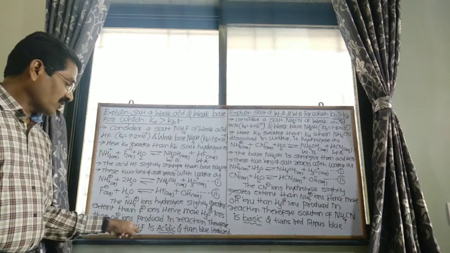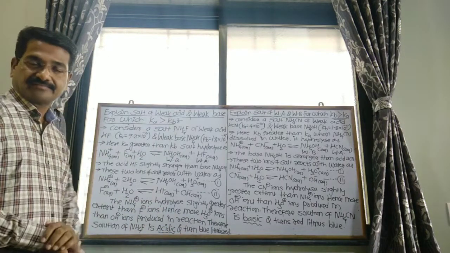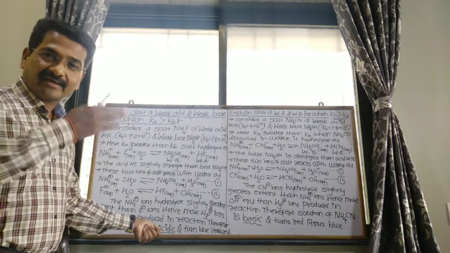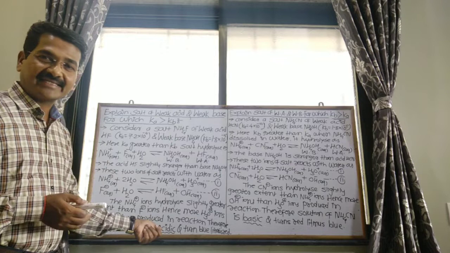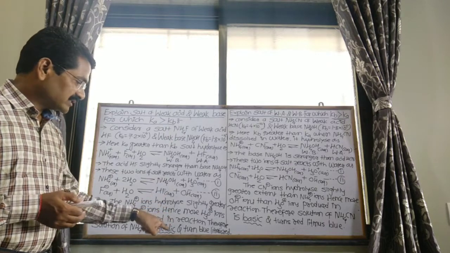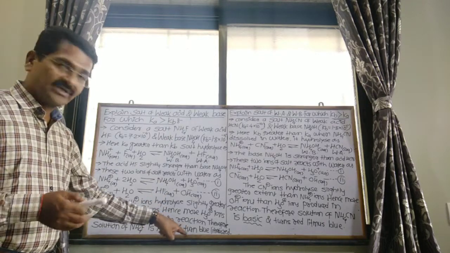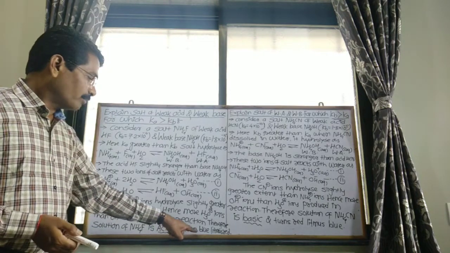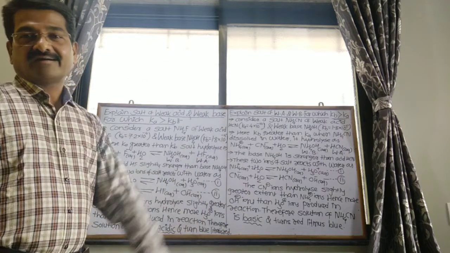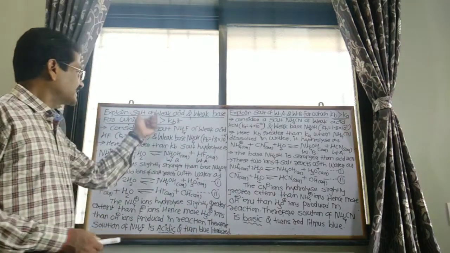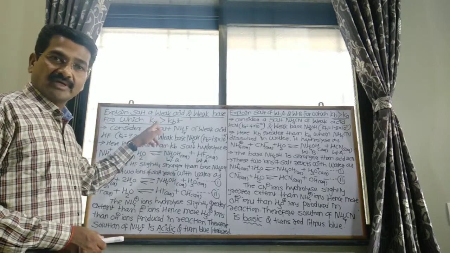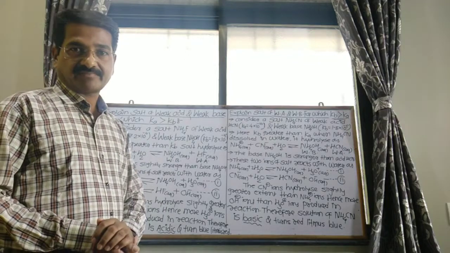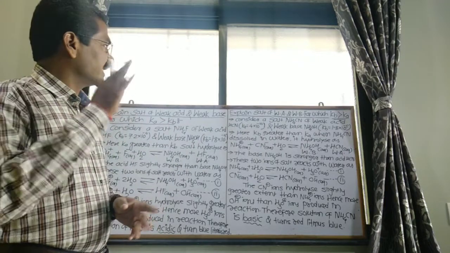Therefore, the solution of NH4F is acidic in nature. Why is the solution acidic in nature? Because we get more hydronium ions than hydroxyl ions. Therefore, it is acidic in nature, having a pH less than 7, and it turns blue litmus paper red. So it is acidic in nature due to the greater dissociation constant of the acid than that of the base. Then see the next derivation.